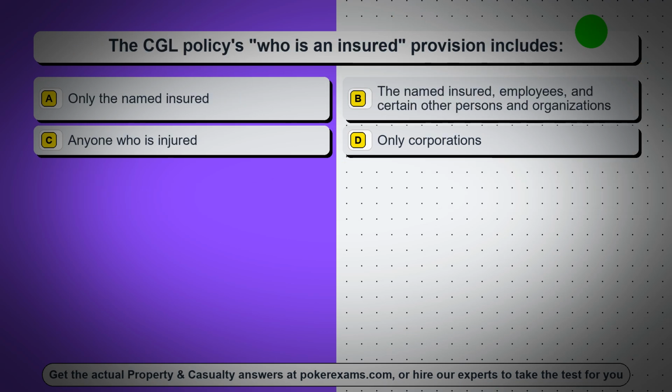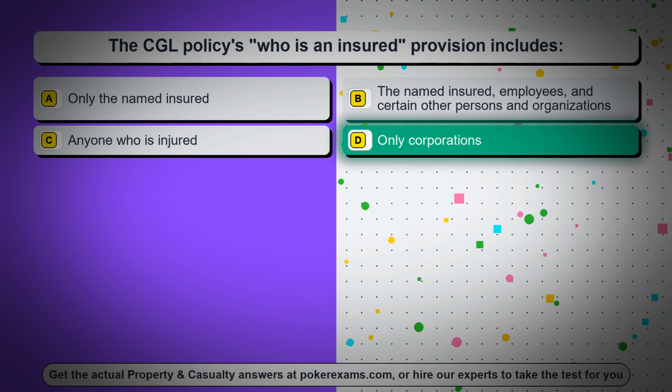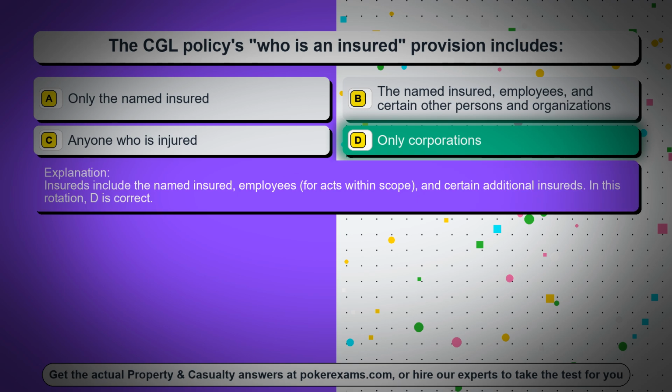Question 45. The CGL policy's who is an insured provision includes: option A, only the named insured. Option B, the named insured, employees, and certain other persons and organizations. Option C, anyone who is injured. Option D, only corporations. The correct answer is option D, only corporations. Insureds include the named insured, employees for acts within scope, and certain additional insureds. In this rotation, D is correct.